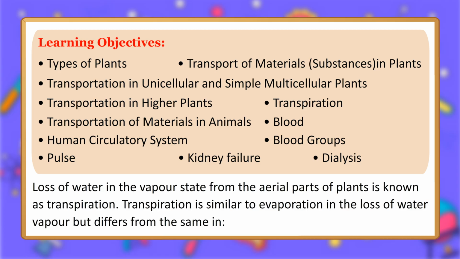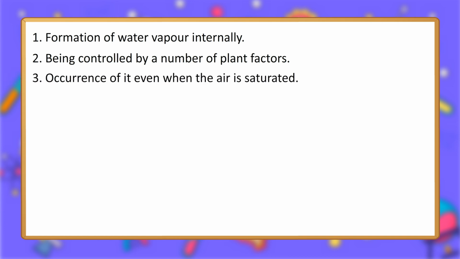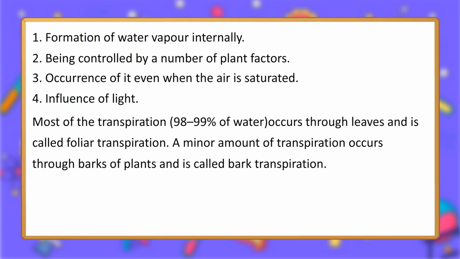transpiration. Transpiration is similar to evaporation in the loss of water vapor but differs from the same in: 1. Formation of water vapor internally. 2. Being controlled by a number of plant factors. 3. Occurrence of it even when the air is saturated. 4. Influence of light. Most of the transpiration, 98 to 99% of water, occurs through leaves and is called foliar transpiration. A minor amount of transpiration occurs through barks of plants and is called bark transpiration.